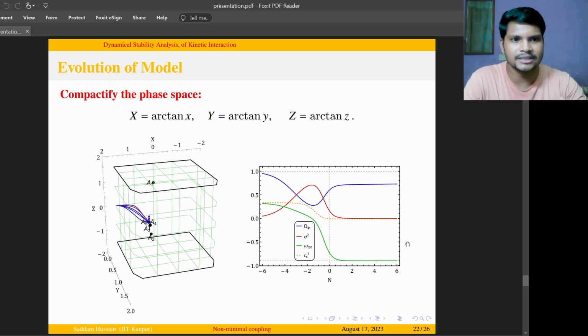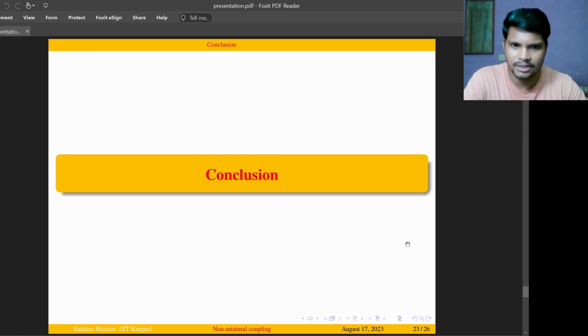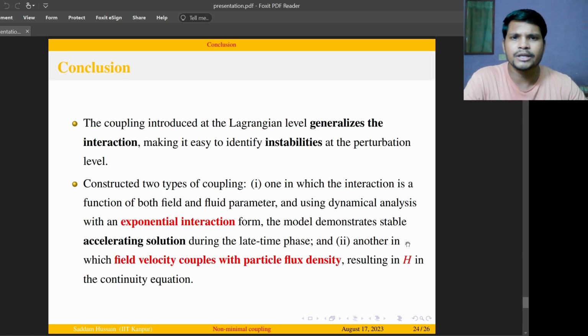So it shows that the model with the benchmark point epsilon 0.1 produces a stable accelerating solution at the background level, and it may also give a nice signature at the perturbation level. Therefore, to conclude, the coupling introduced at the Lagrangian level generalizes the interaction, making it easy to identify instabilities at the perturbation level.